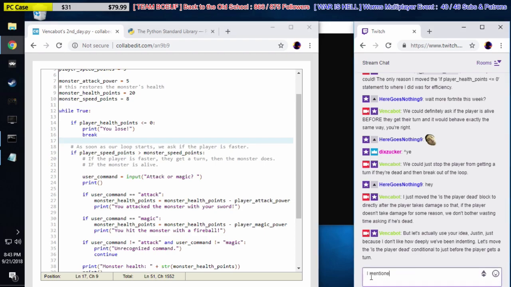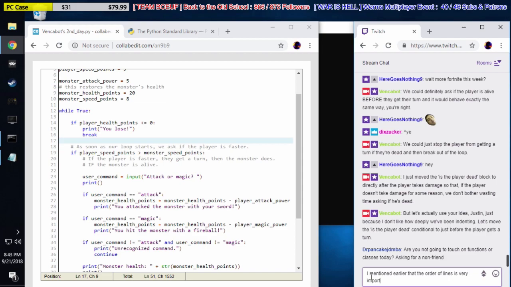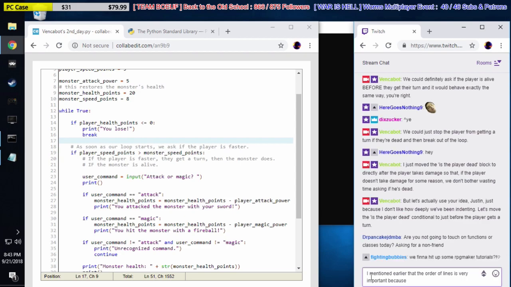I mentioned earlier that the order of lines is very important. Yeah, I might touch on functions just to save some space here, but we only have like half an hour left. So I'm not sure we will. Let's not do that today. We'll do that next time.